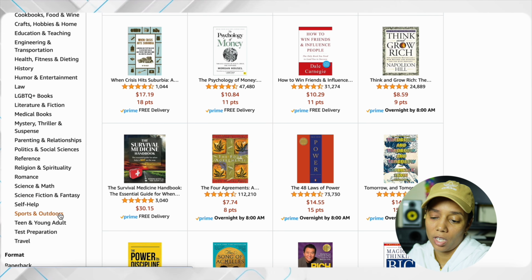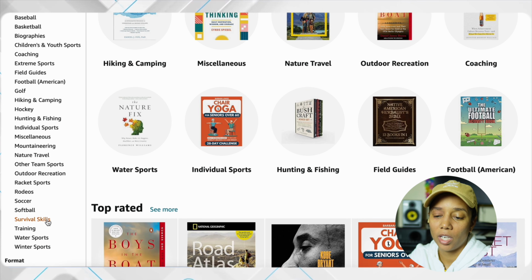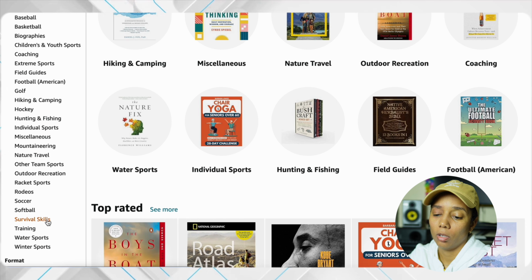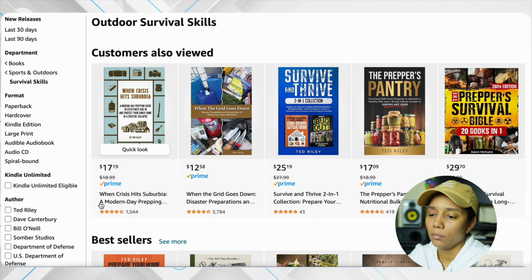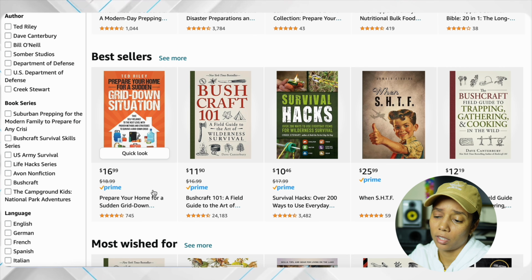So let's go ahead and try another example. Let's go ahead and try out Sports and Outdoors. Within this niche, there's baseball, basketball, biographies. One that I actually really like is survival skills, and that's probably because my dad was in the Army. So let's go ahead and click on that. And as you see, some of the best sellers, this is actually really good.